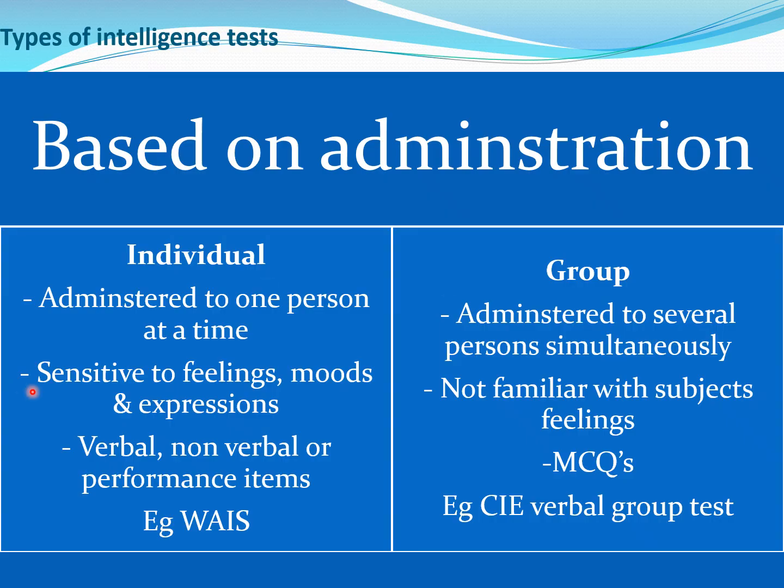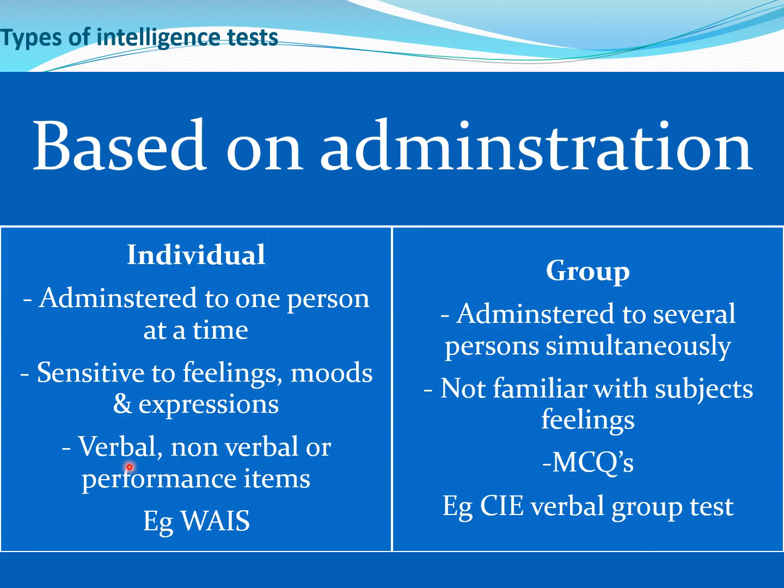Now, in an individual test, because it is a one-to-one interaction, definitely the conductor is sensitive to the feelings, moods, and expression. While in group, the conductor will not be familiar with the subject's feeling. In an individual intelligence test, the nature of item, that is what kind of questions are there, can be of verbal type, non-verbal type, or performance.